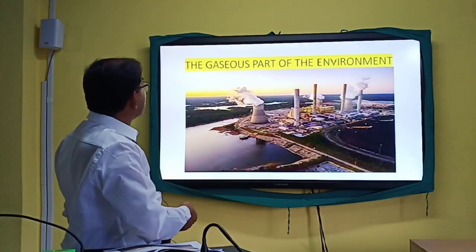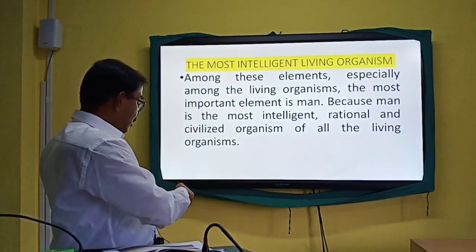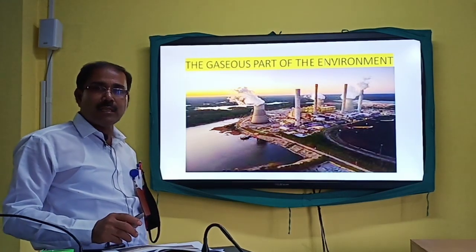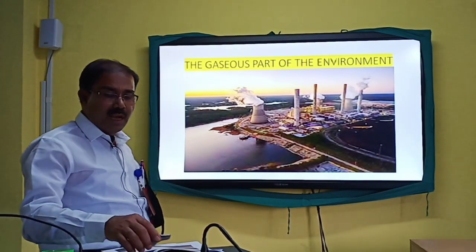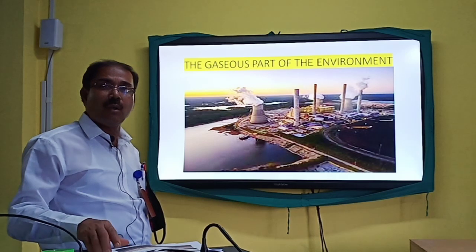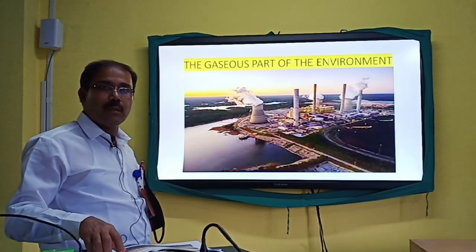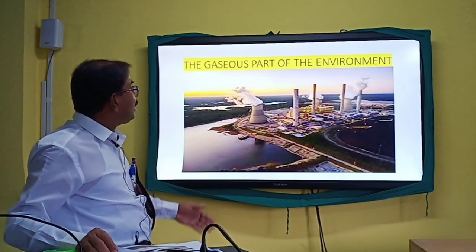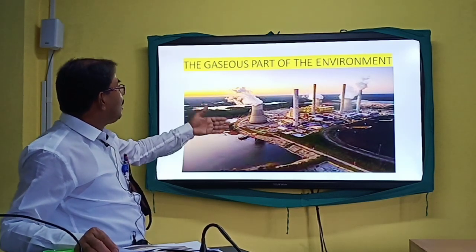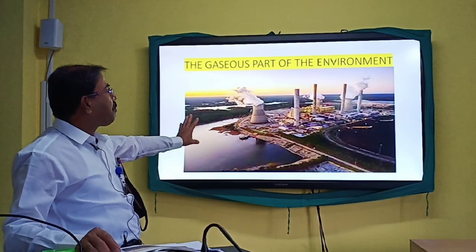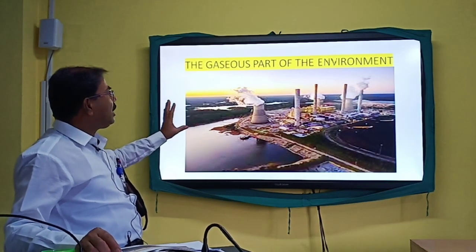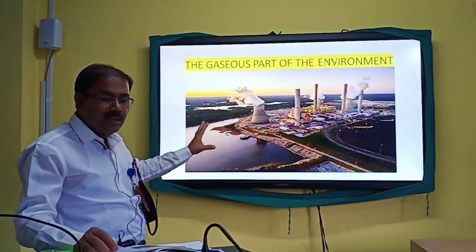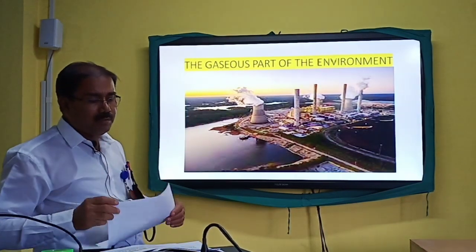Then let us see the gaseous part. This is the gaseous part of the environment. About gas you are to study in the next class, because in this class we cannot cover all the important contents of the environment. I have simply mentioned it to you. So this is the gaseous environment, and just by observing the picture or the photograph, you can have an idea about the gaseous part of the environment.